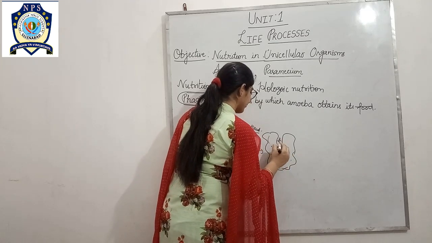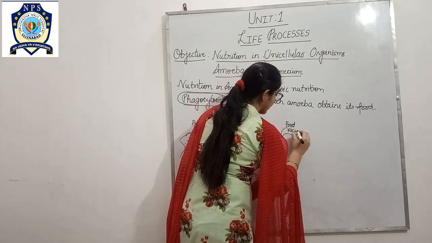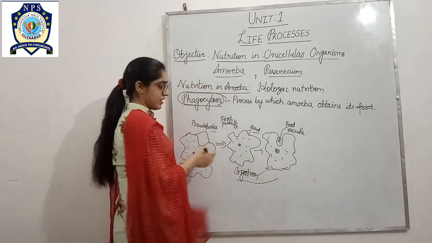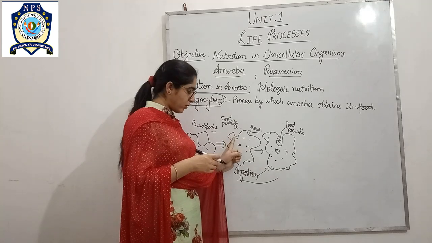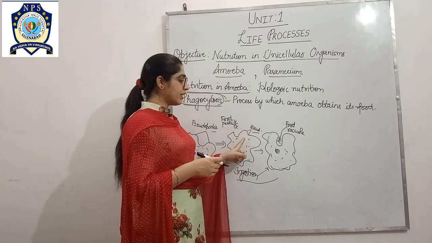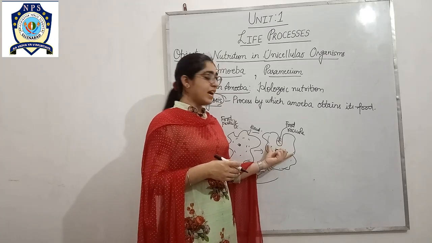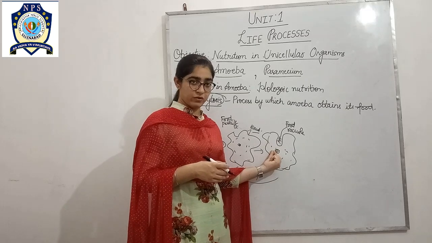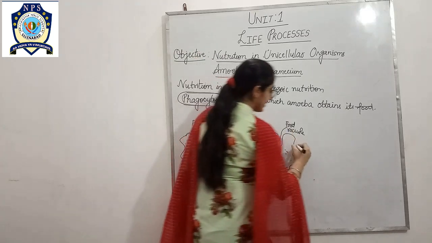So wherever the food particle comes, this forms the food vacuole. So this is the step of ingestion. Pseudopodia, the food particle comes close to the body of amoeba. With the help of pseudopodia, amoeba captures its food and it envelops it completely into the food vacuole and enters into the cytoplasm. Now, what was the second step?